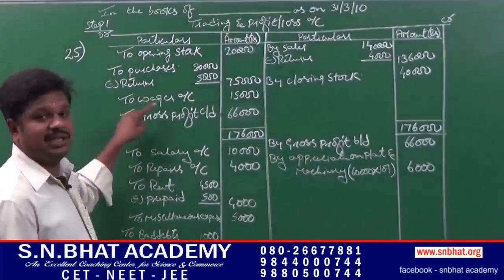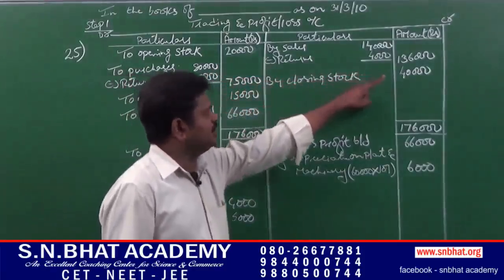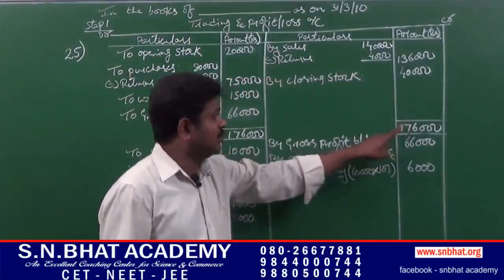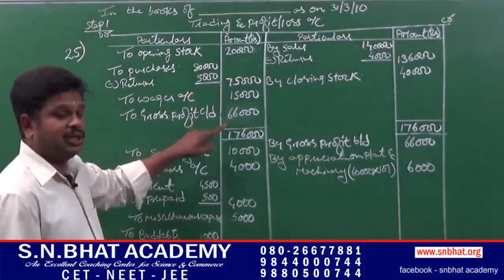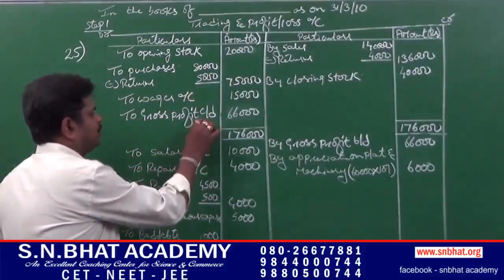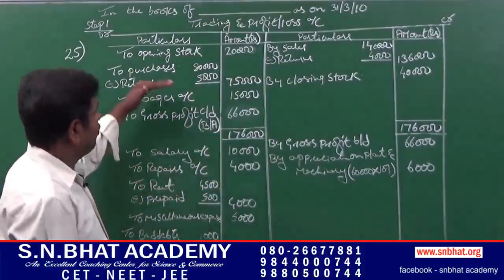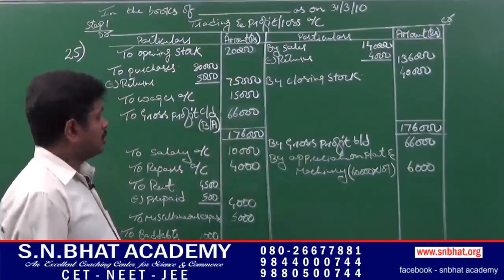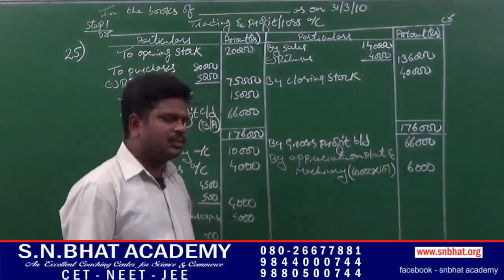Next, wages, that is direct expenses, 15,000. That is 1,36,000 plus 40,000, 1,76,000, minus direct expenses comes to 66,000. That is gross profit, that is the balancing amount. It is the result of the trading account. Next, we have to continue in the profit or loss account. Carry down: the same amount has to be brought down in the profit or loss account, 66,000.